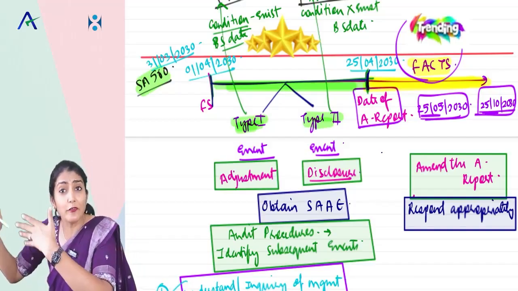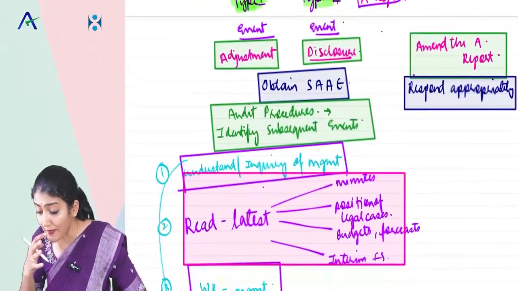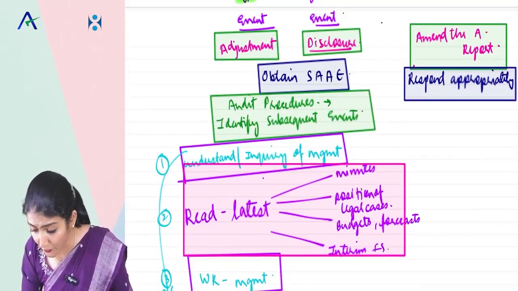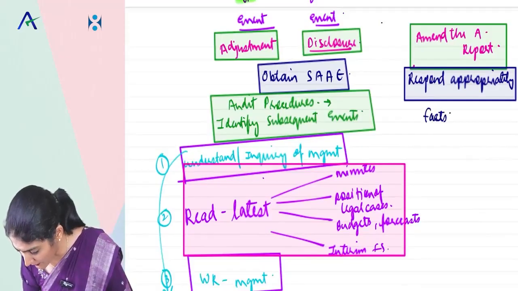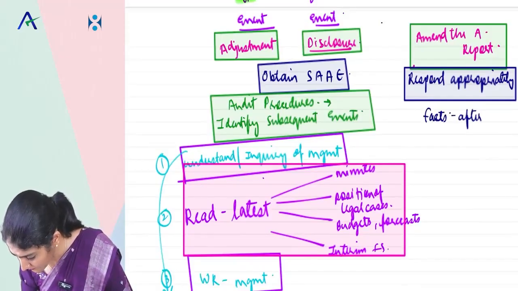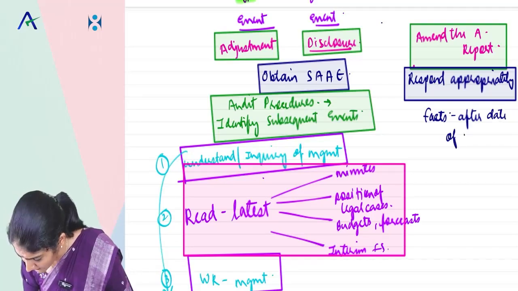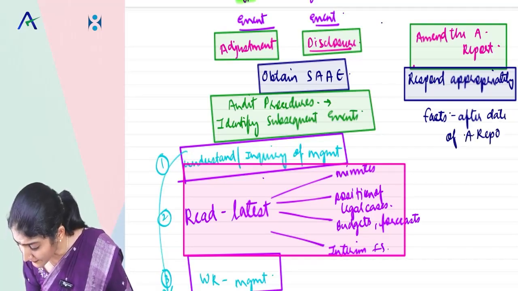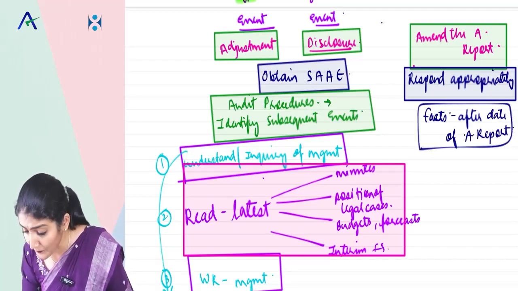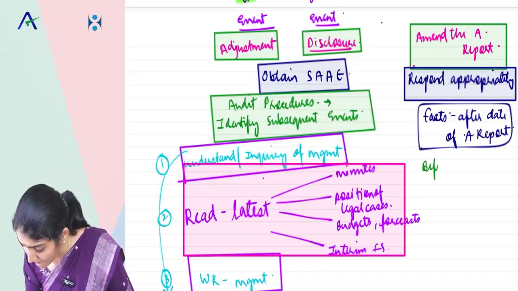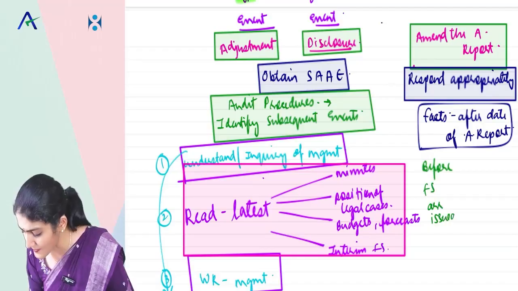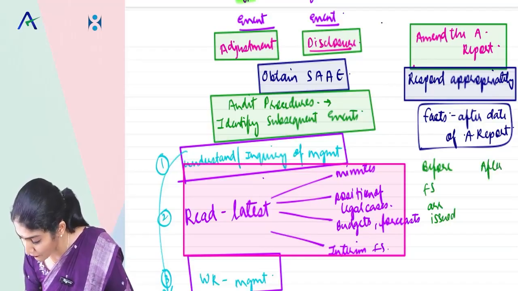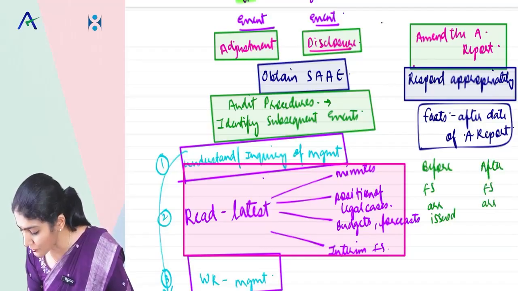Now, after the date of the auditor's report, facts that become known to the auditor, even that we divide under 2. What are the 2? It says before the financial statements are issued or after the financial statements are issued.